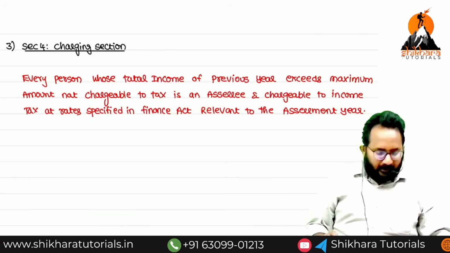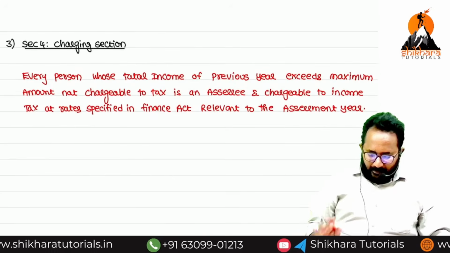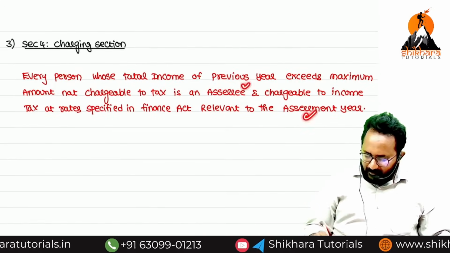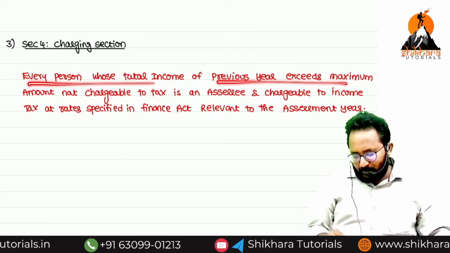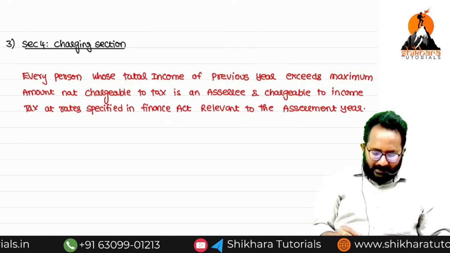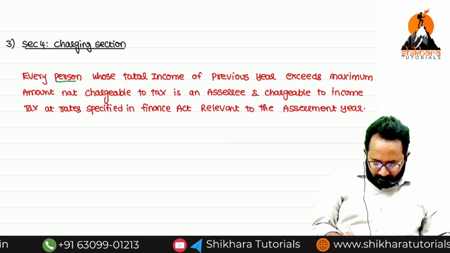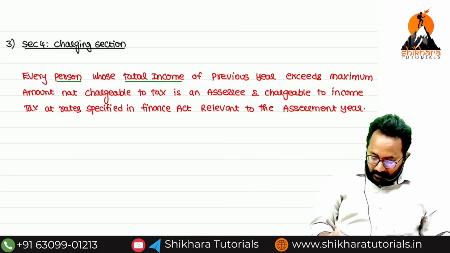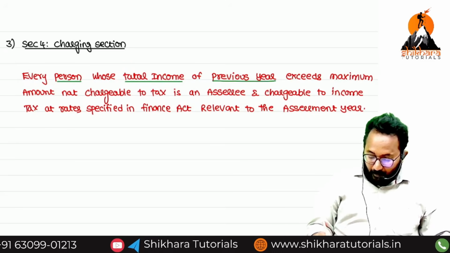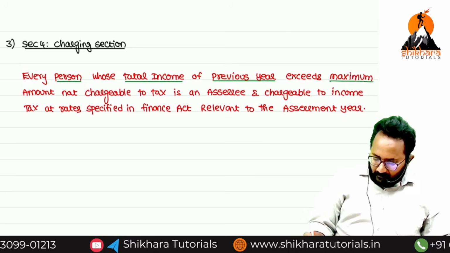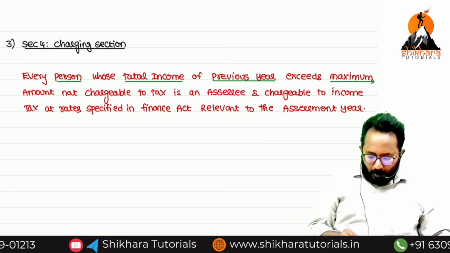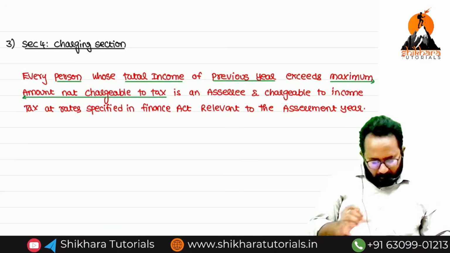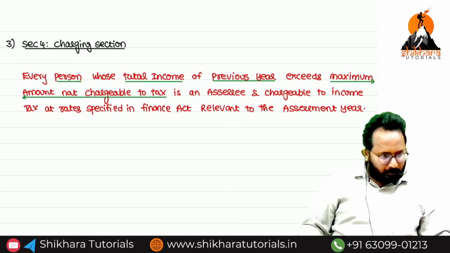Just first, directly go with the previous year and assessment year, but read from the starting to the ending. So now you can highlight the first keyword. I want to know about the person. Second keyword, total income. Third keyword, previous year. Fourth keyword, the maximum amount not chargeable to tax. That is nothing but what? One word only, the maximum amount not chargeable to tax.